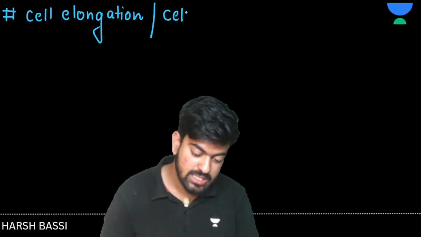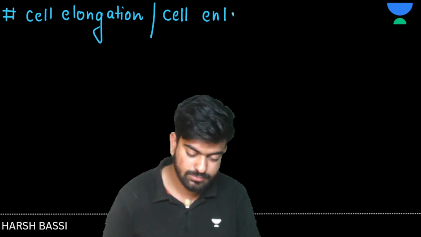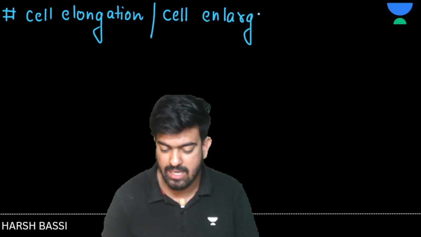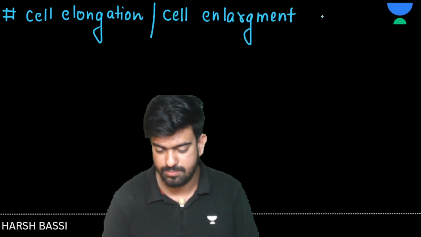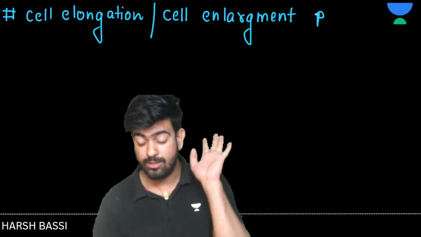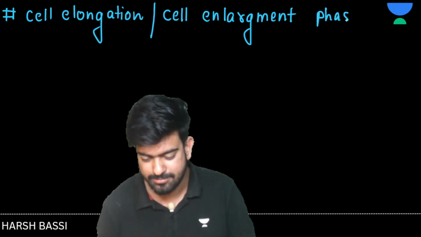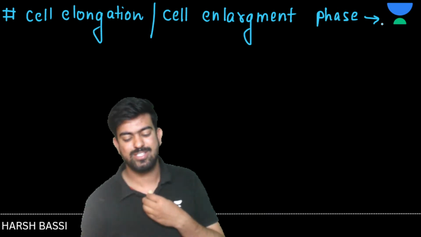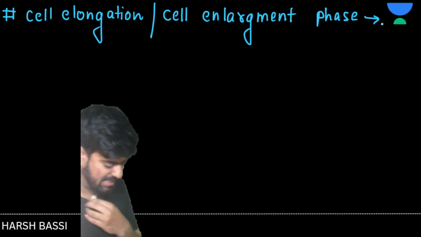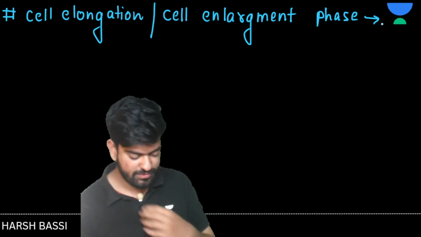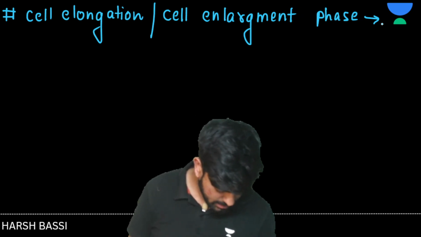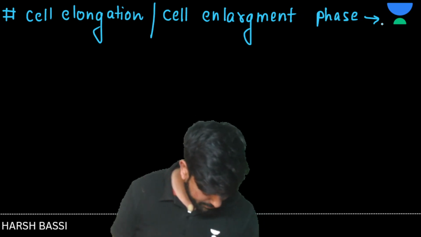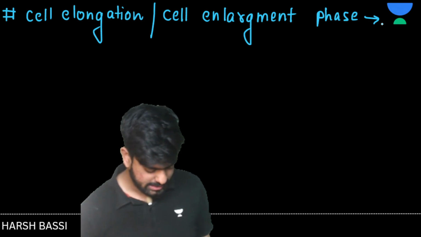So cell elongation, or I should say cell enlargement phase. Ignore my cough, okay. Clear to everyone? Any doubts anywhere? No doubts? Great.